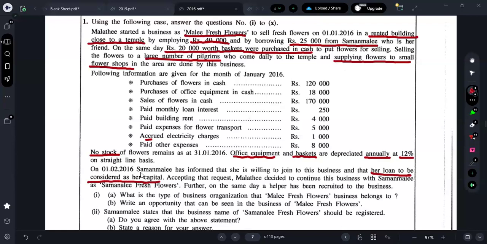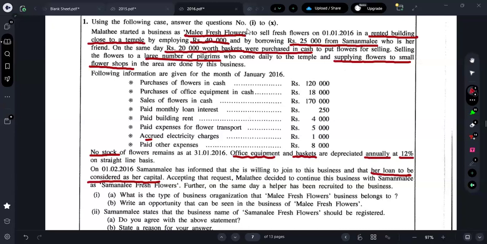Now that loan, she is saying, look here, Malati, I am willing to join along with you. So take that 25,000 as my capital and consider me also as a partner or owner of the business. You don't have to pay that 25,000 loan. Why? You are also now a partner. Accepting the request, Malati is also saying, okay, we'll do a partnership business. Malati decided to continue this business with Saman Ali as Saman Ali Fresh Flower. So earlier their business name was Mali Fresh Flower. Now once they got together to do the business, they changed the business name to Saman Ali Fresh Flower.